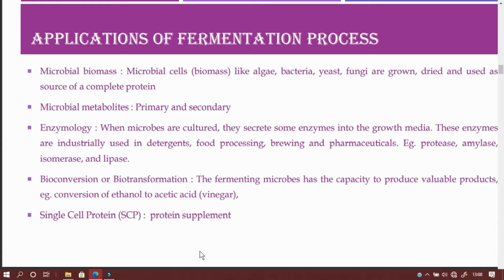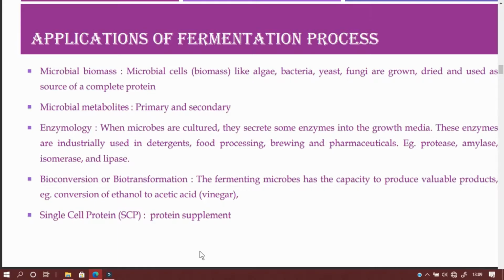Bioconversion and biotransformation. What do we mean by bioconversion? The fermenting microbes have the capacity to produce valuable products. They will convert the substratum into valuable products, for example, conversion of ethanol to acetic acid, which is the vinegar we use, etc.